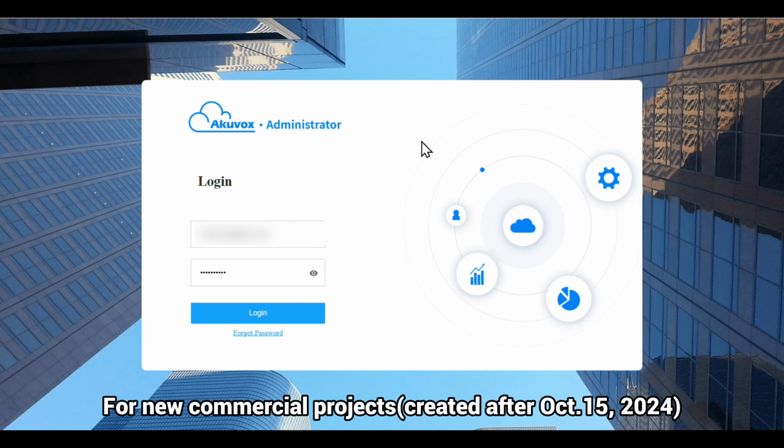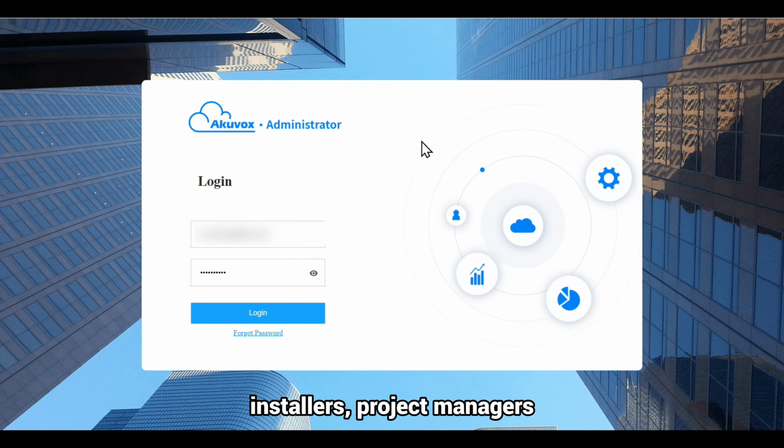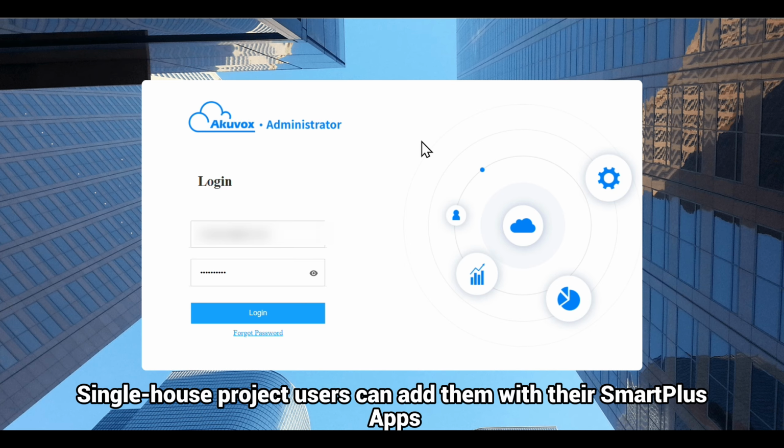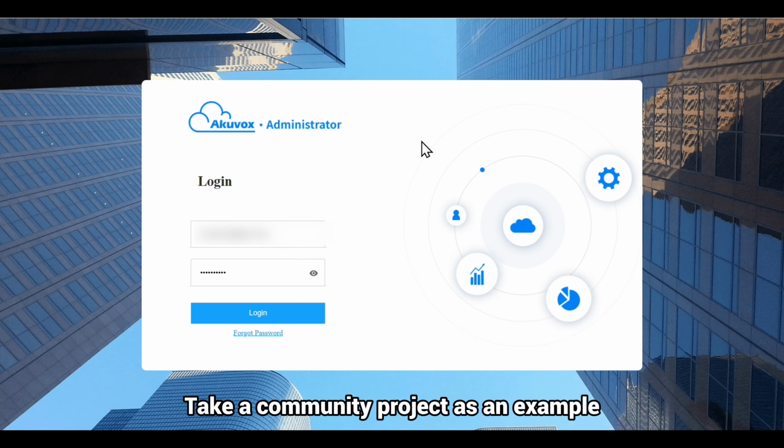For new commercial projects created after October 15, 2024, installers, project managers, and administrators can add license plates. For community projects, only property managers can add license plates. Single house project users can add them with their Smart Plus apps. Take a community project as an example.